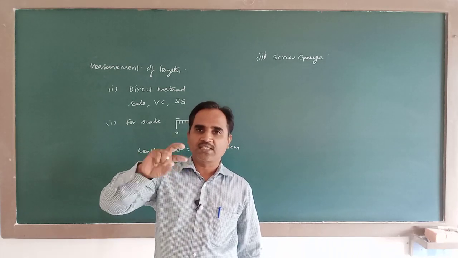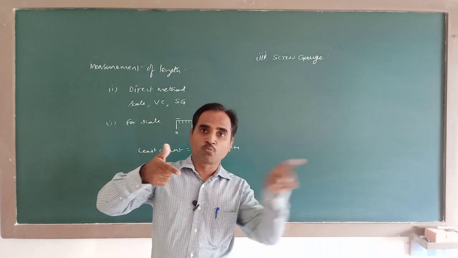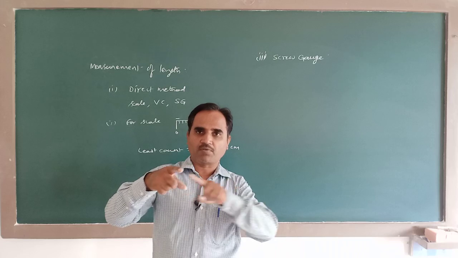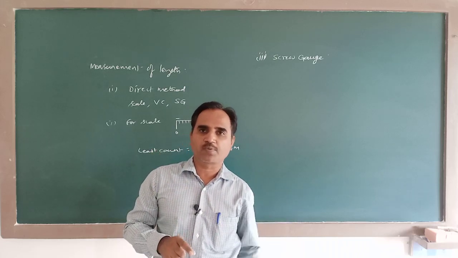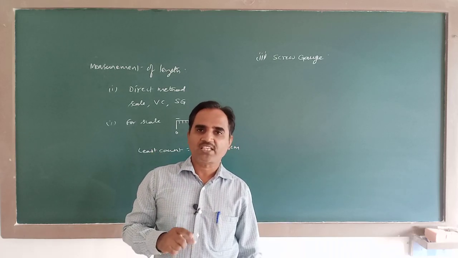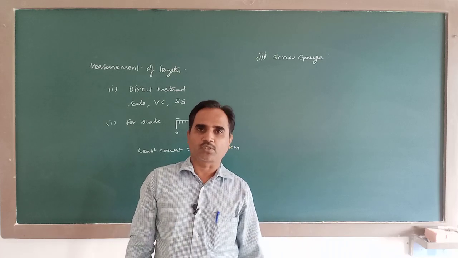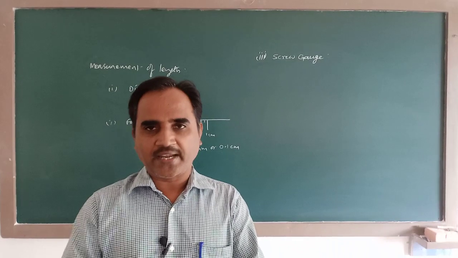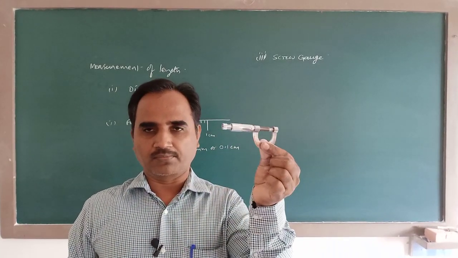When you rotate the screw head, the tip of the screw moves forward. That means in any screw rotational motion is converted into translational motion. That is called the principle of screw. Based on that, this screw gauge works. So this is the screw gauge which you are going to use in the laboratory.